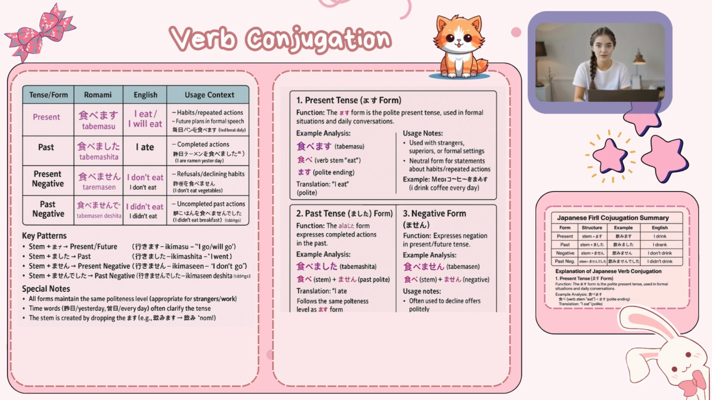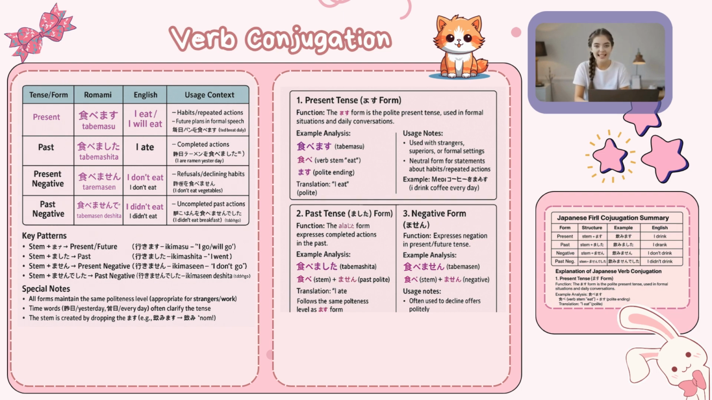3. Negative form, present and future negative. Now let's look at the negative form. Tabemasen. Again, we use the stem tabe and add the masen ending. This means I don't eat or I won't eat. Example: yasai o tabemasen. I don't eat vegetables. It's often used to politely decline or to state habits.